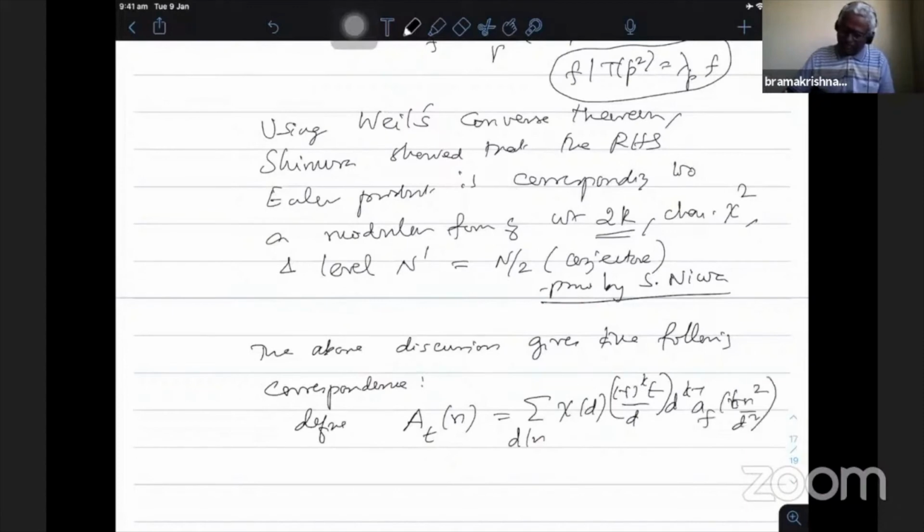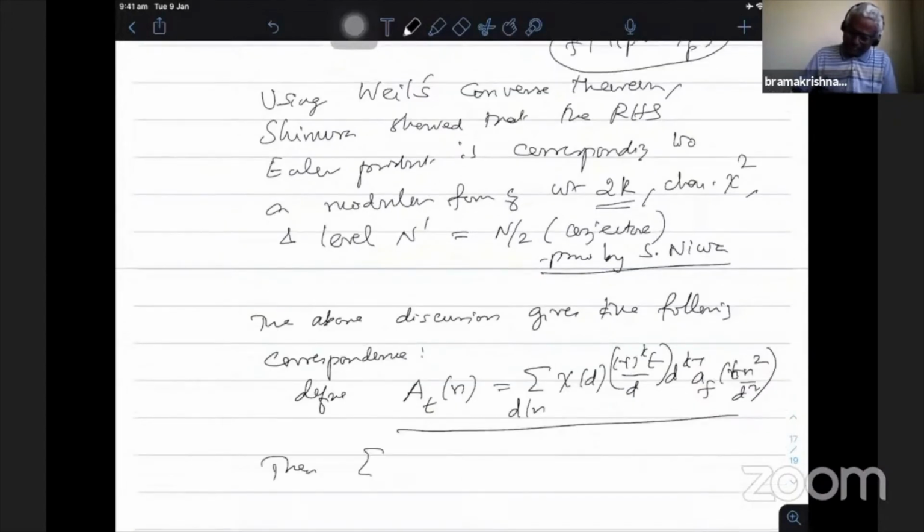When I define A_t(n) like that, then we have the sum over n from 1 to infinity.